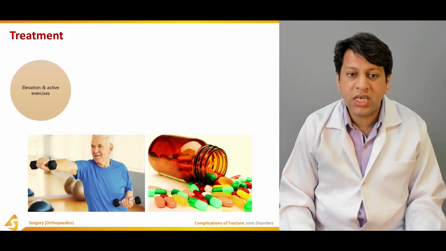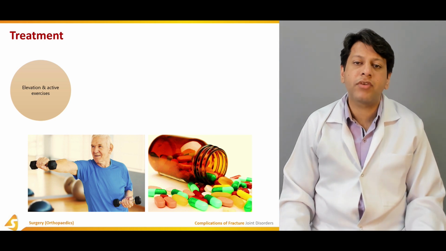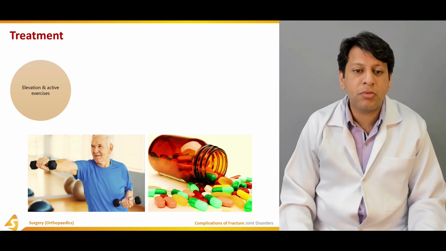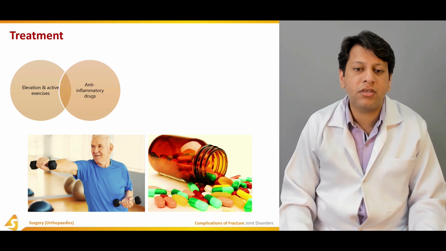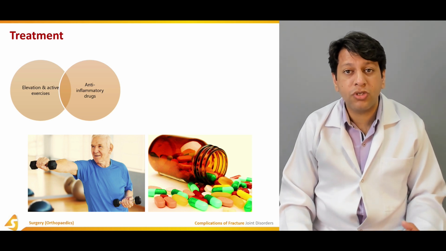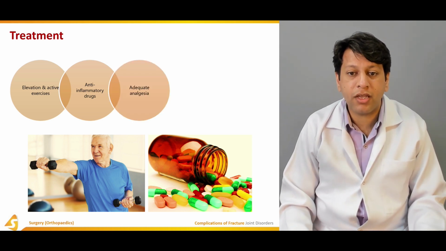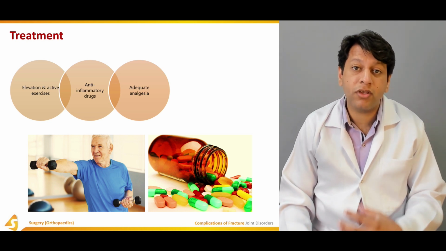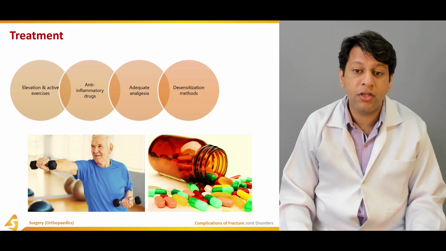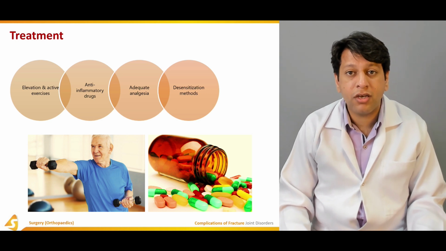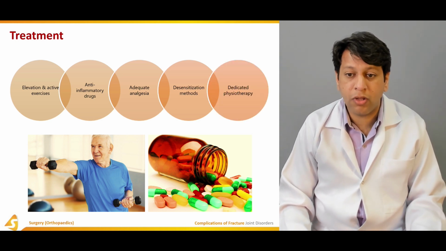The treatment is elevation and active exercises. Yes, you need to give them neuromodulators at times, but most commonly elevation and active exercises help them. Anti-inflammatory drugs can be given as well because that reduces the swelling and discharge of the sympathetic ganglia. Adequate analgesia, because sometimes these patients may be having severe pain out of proportion as well. And desensitization methods, which could be in form of nerve blocks, neuromodulators, or even nerve injections.